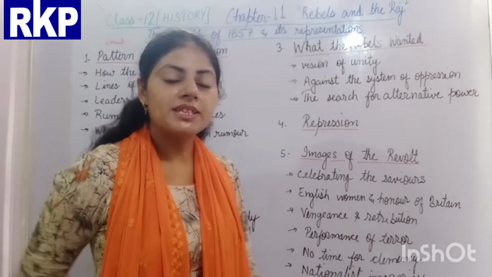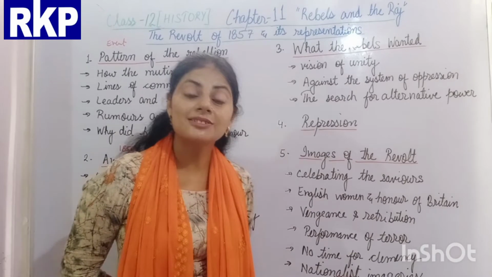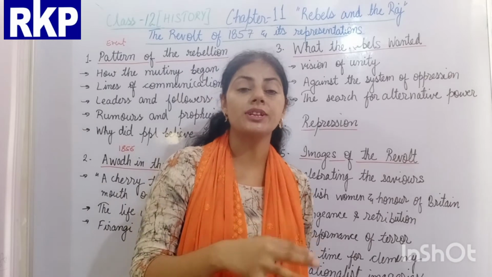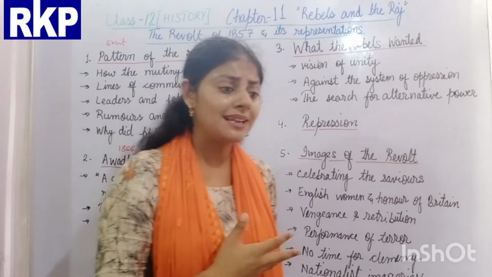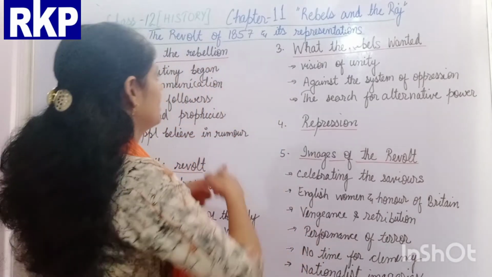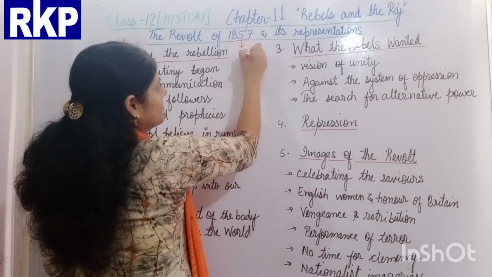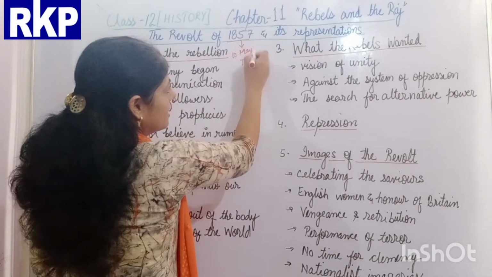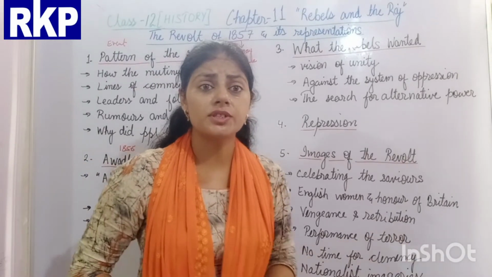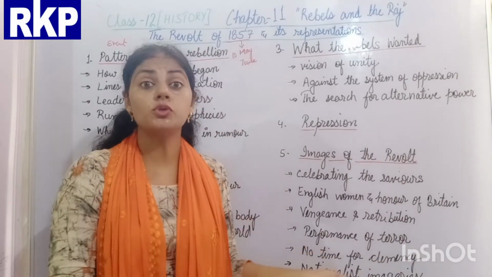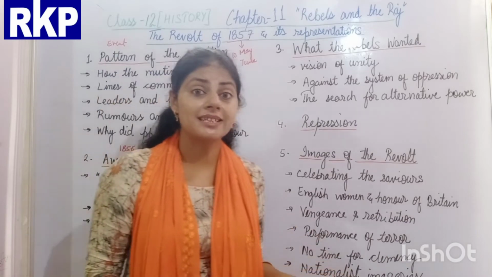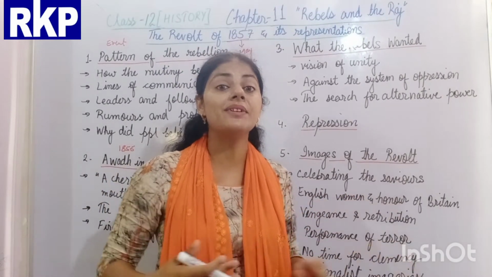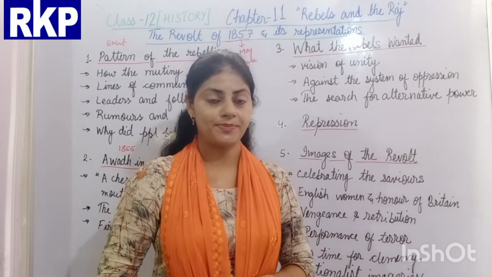Then the fourth topic which we discussed was the repression. In this topic, you will see how the Britishers repressed the revolt brutally. The revolt mainly started in the month of May 1857, from 10th May. For 2 months, May and June, the Britishers had no answer for the revolt. They could not understand what to do, because everything was so instantaneous, and they only bothered about saving their own life and the life of their family.